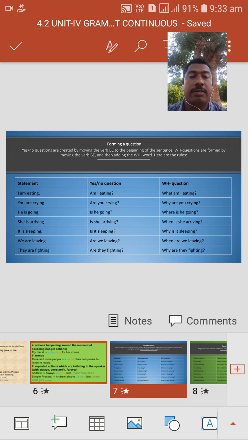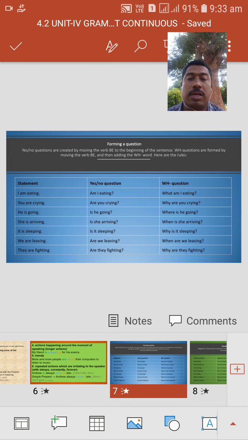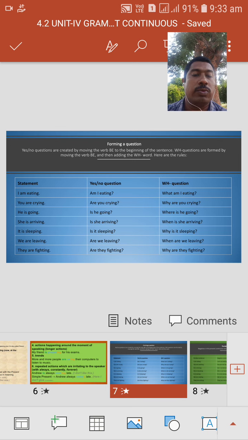Here we have a few kinds of statements. The first one is assertive sentences in present continuous. Second one is interrogative sentences in present continuous. And third one is interrogative sentences with WH words, means by using the WH words we are going to make the sentences.